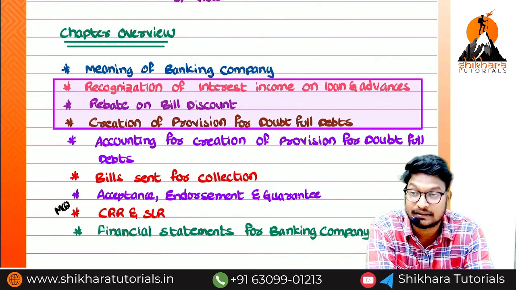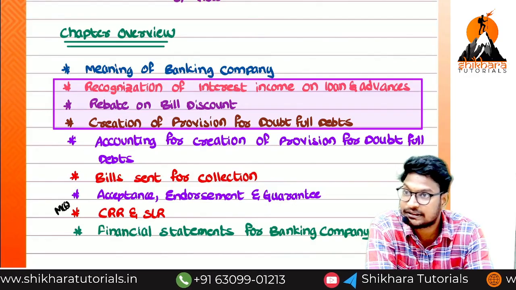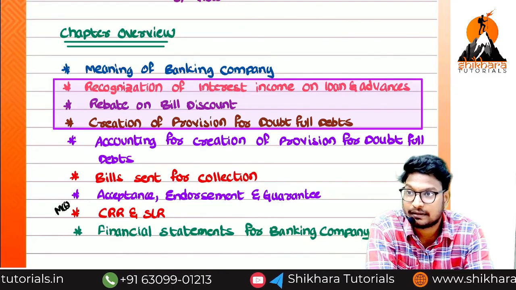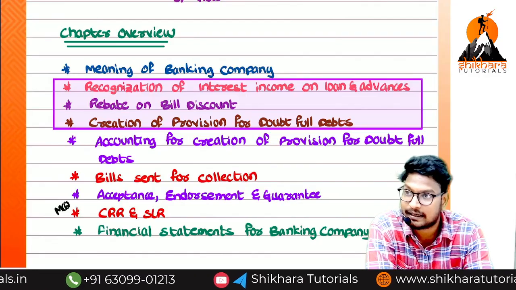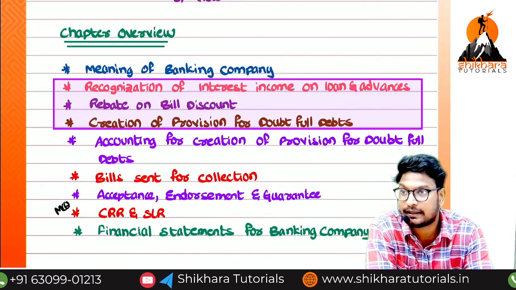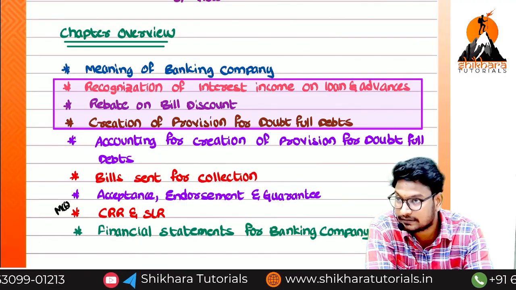Coming to the doubtful, 0 to 1 year, how much? 25. And 2 to 3 years, 40, and more than 3 years, 100 if it is secured. If it is unsecured, 100, 100 and 100. Loss assets also 100. Yes or no?